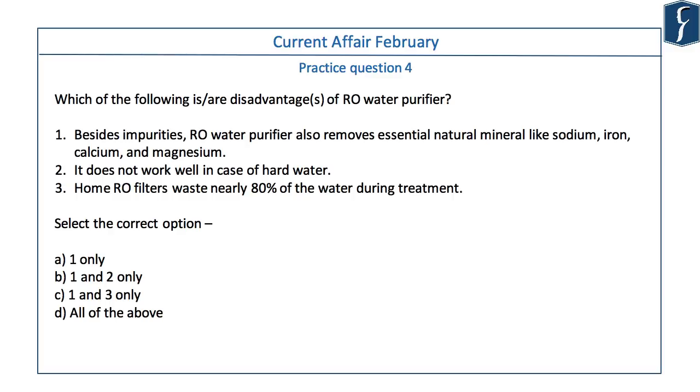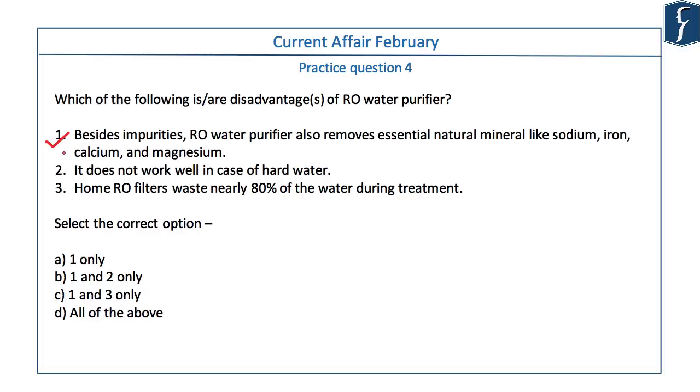Now let's see a question based on water purification and current affair. Which of the following are disadvantages of RO water purifier? Statement 1: Besides impurities, RO water purifiers also remove essential natural minerals like sodium, iron, potassium, magnesium, etc. This is a correct statement, and demineralization is one of the major disadvantages of RO.